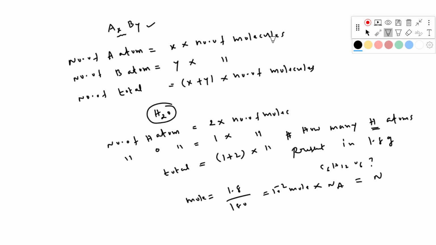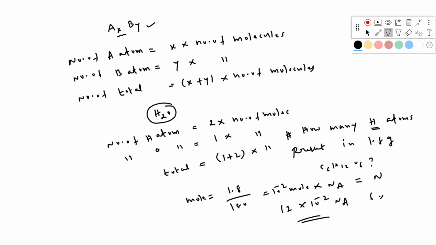Now this many molecules into the coefficient of hydrogen. In this, the coefficient is 12 because there are 12 hydrogen atoms here. So the answer is 12 into 10 power minus 2 Na, and this many hydrogen atoms are present. If I ask you to calculate the number of carbon atoms, then you have to take 6.